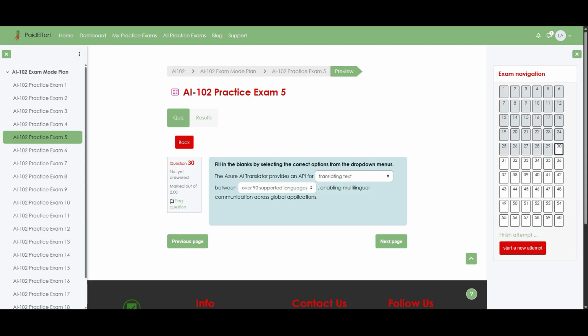Azure AI Translator is specifically built for translating text, so that phrase correctly captures its core function, rather than sentiment analysis or security features. In addition, the service supports over 90 supported languages, which highlights its breadth and makes it suitable for global applications, far beyond just a handful of languages. Putting these together, the completed statement accurately describes how the Translator API enables multilingual communication across many different regions and language pairs.